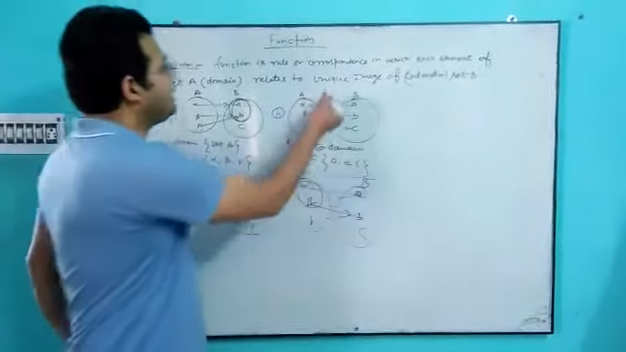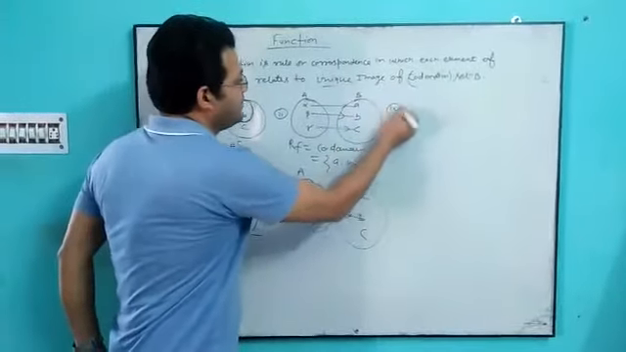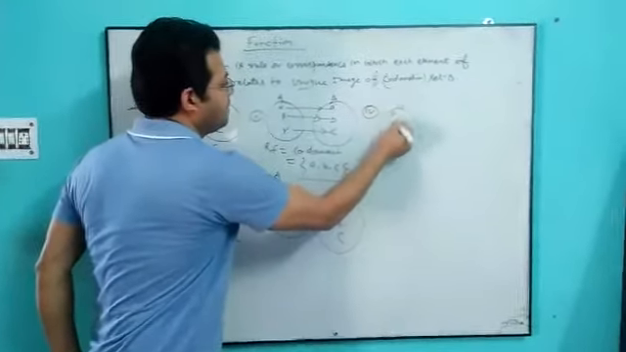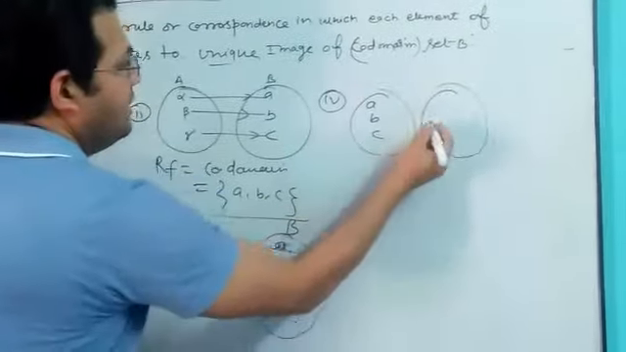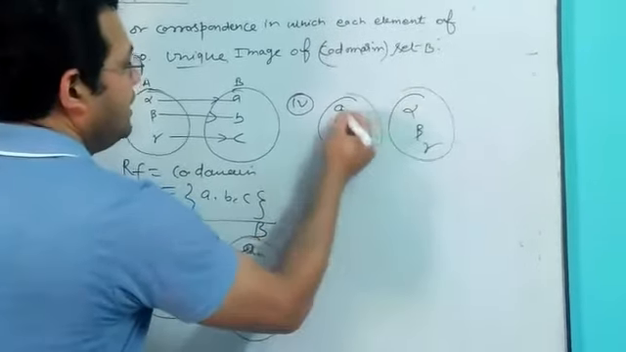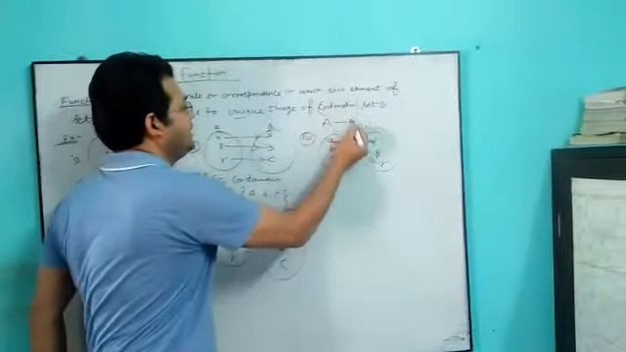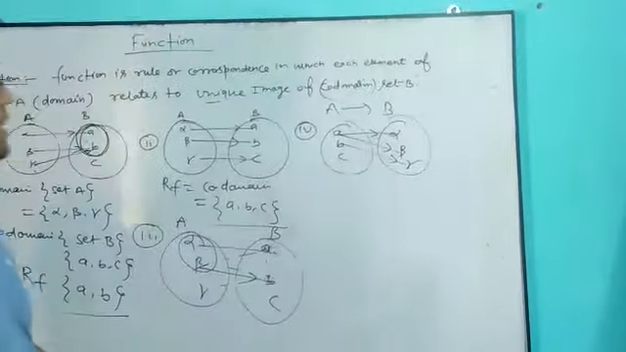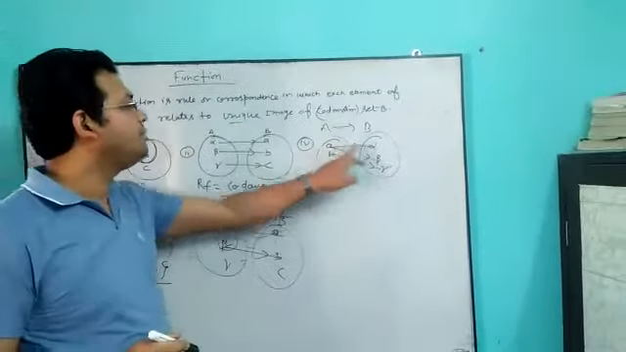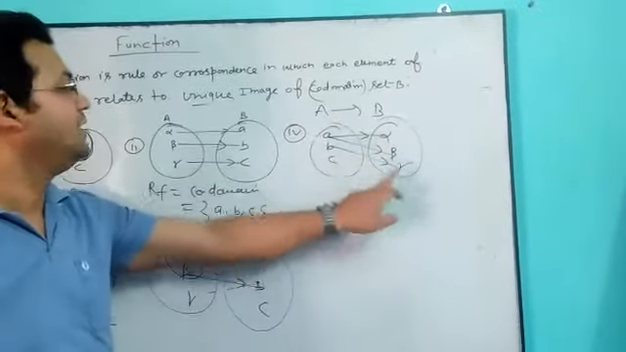Now, uniquely connected, what is the meaning of this? In another figure, if I write A, B, C and alpha, beta, gamma, and connect one of them to B and C, is it a function or not? Suppose it is A to B, it will be understood. So is it a function or not? A has two images here, alpha and beta, and B has gamma.